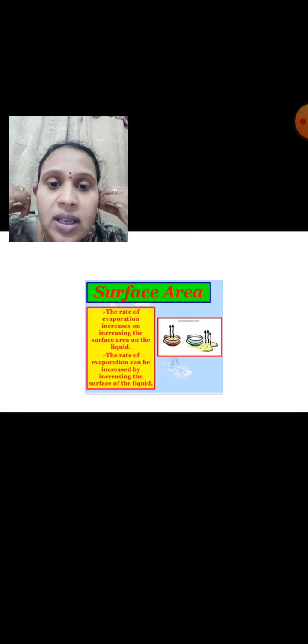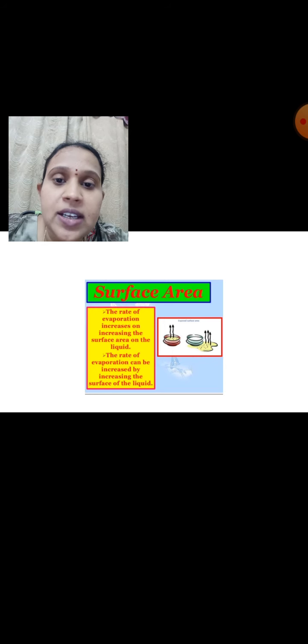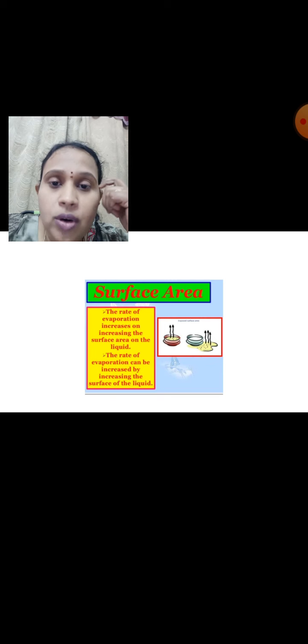And the second one: if the surface area increases, the rate of evaporation increases. Means you take 10 ml of water in a test tube, and 10 ml of water in a china dish also. If you observe, the surface area of the test tube is small, and the surface area of the china dish is a little larger.